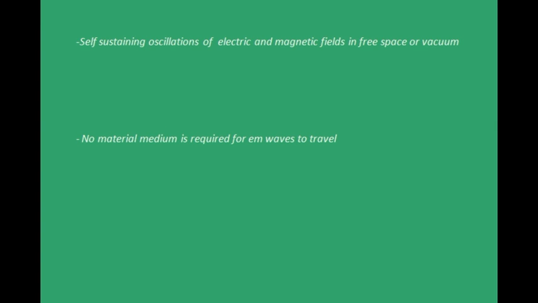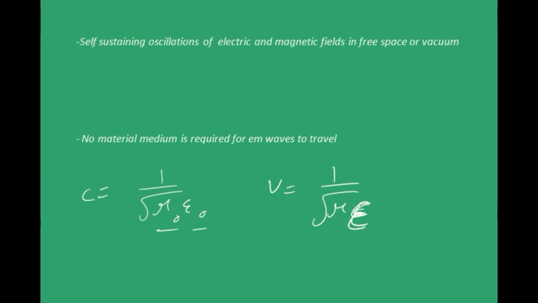What if a material medium is there? What happens then? The speed just decreases, that's all. Before, the speed was 1 by root of mu naught epsilon naught in vacuum, right? Because these are the constants associated with vacuum. If you are dealing with some other medium, then the speed in that medium becomes 1 by root of mu epsilon, where mu and epsilon are the permeability and permittivity of that medium. And speed of electromagnetic waves in vacuum is greater than in all other mediums.